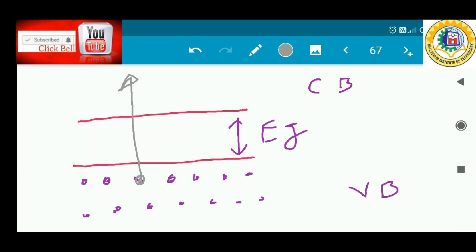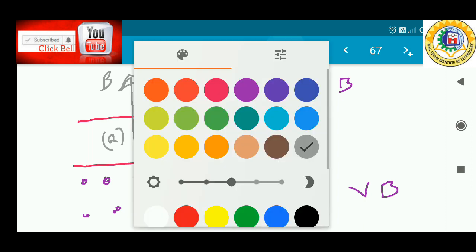Here this is the A, and from there it goes on.